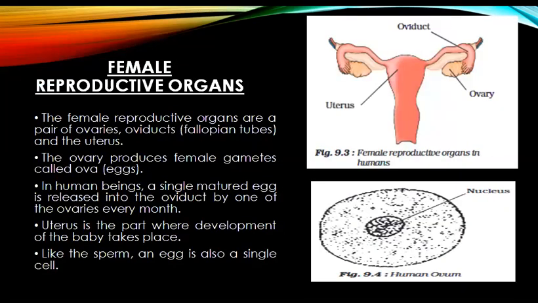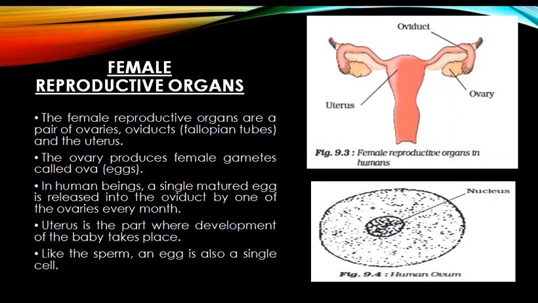Then we have female reproductive organs. The female reproductive organs are a pair of ovaries, oviducts, also called fallopian tubes, and the uterus. Figure 9.3 on the right side is representing the female reproductive organs in humans. The ovary produces female gametes called ova, also called eggs.